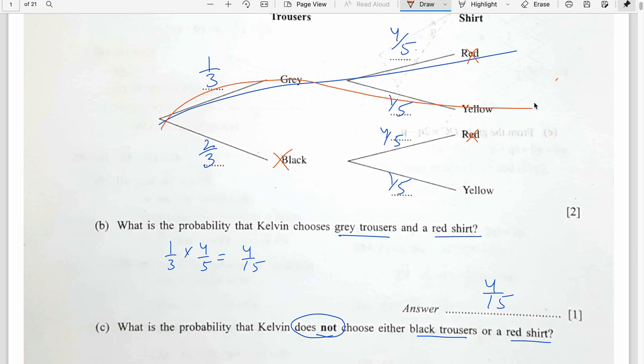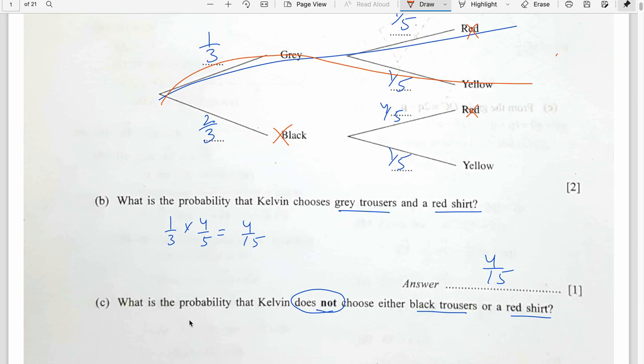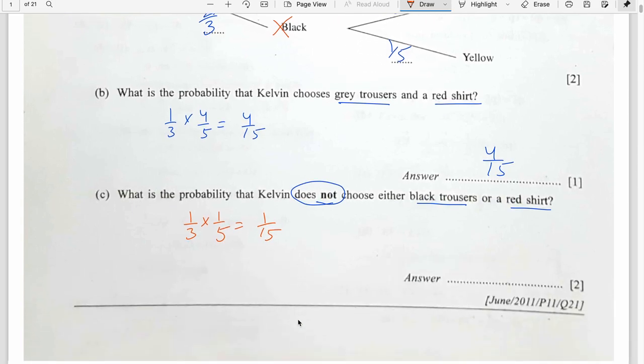Is there anything else? If he is not selecting black trousers, the last two branches are already lost. So we are left with grey followed by yellow. 1 by 3 times 1 by 5 is 1 by 15.